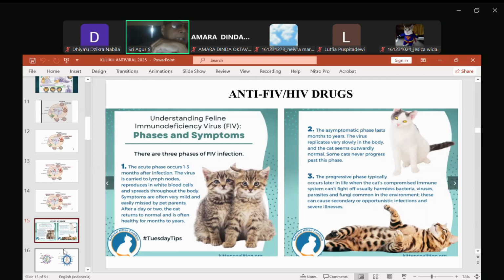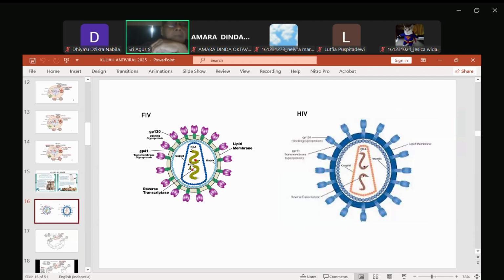Kalau Anda lihat, morfologi atau struktur dari virusnya juga hampir mirip. Epitopnya juga sama, ada gp120, gp41. Tapi ini bukan zoonosis, jadi tidak bisa menular ke manusia dan manusia tidak bisa menular ke hewan. Sebenarnya sangat mirip.